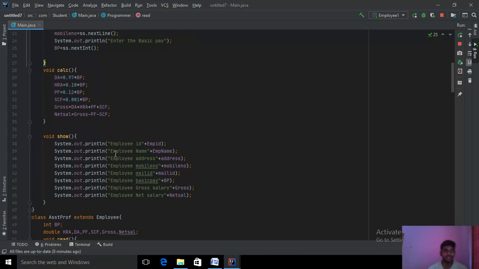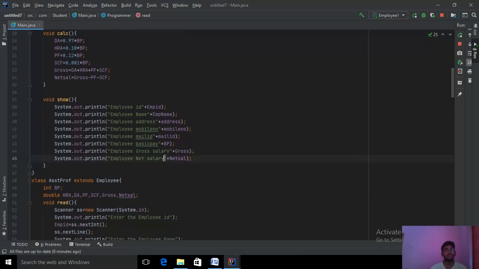Whatever values the user assigned will be printed after the calculation part, for BP, the basic pay. If you assign the basic pay, the gross salary and net salary will be calculated. For the gross salary we should add all of these: DA, HRA, and so on. For the net salary we subtract PF and SCF from the gross salary to get the net salary. For the gross salary we add all the variables. Okay, this is how this program executes.